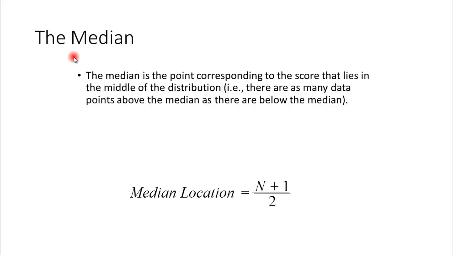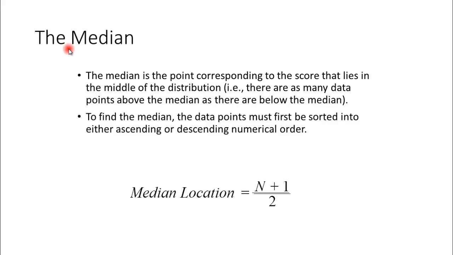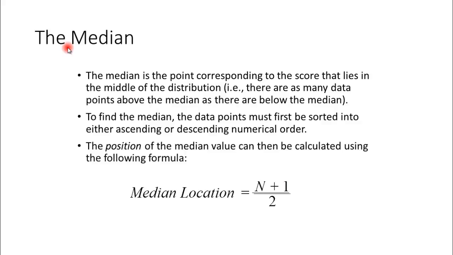In case the data set has an even number of observations, then we go to the middle values. Let's say 10 observations. What are the middle values here? They are the 5th and 6th, and we take the average of both values, and that is called the median of the data set. To find the median, data first needs to be sorted into ascending or descending order, and the position can be calculated using the following.